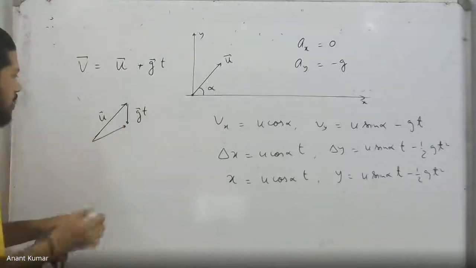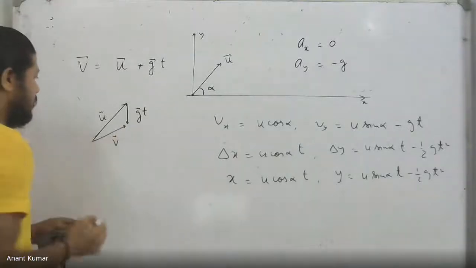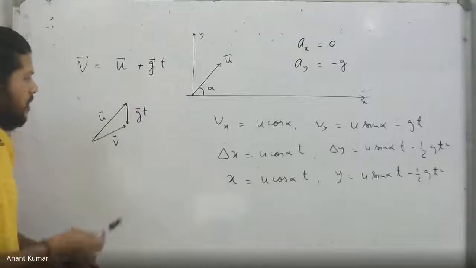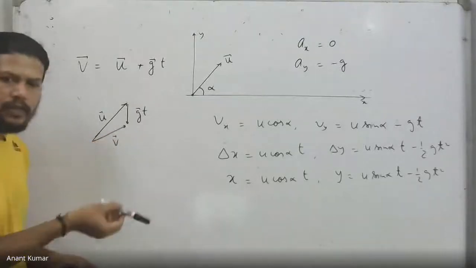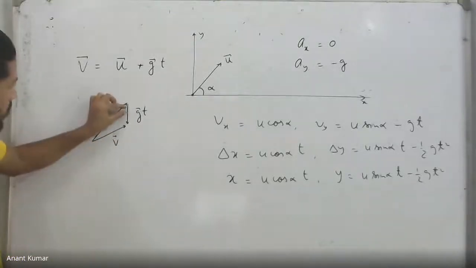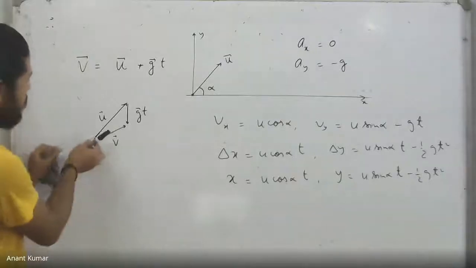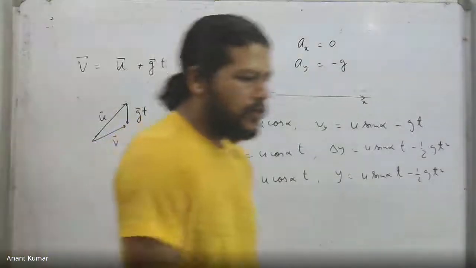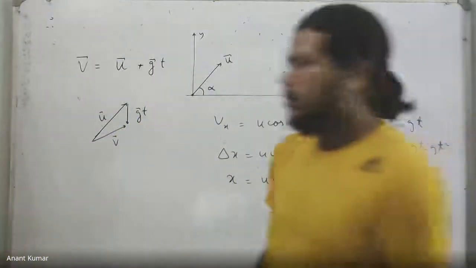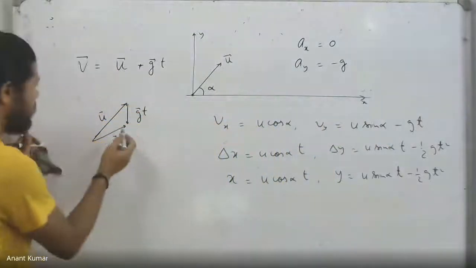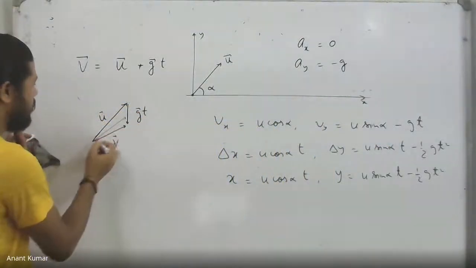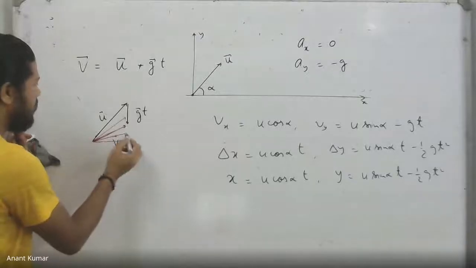You can see in this case that the velocity is first of all smaller in size, and it is tilted as well. As time passes by, this vector grows, so the final velocity will keep on rotating and getting shorter. Notice that as time passes by, the velocity will keep on changing till it becomes horizontal.